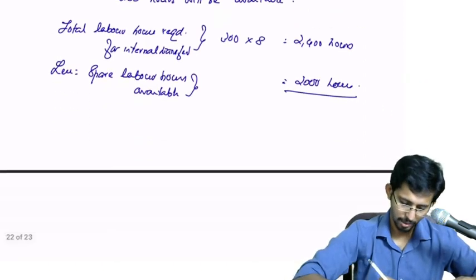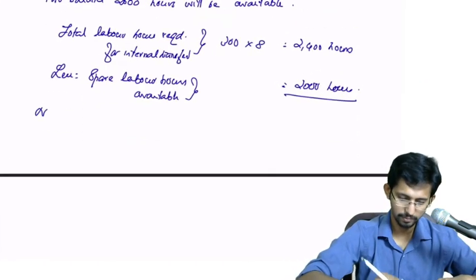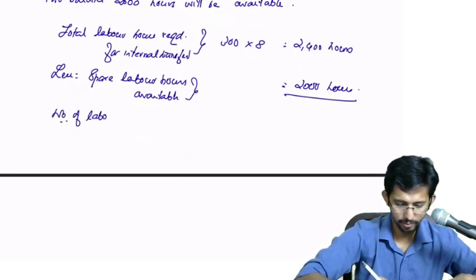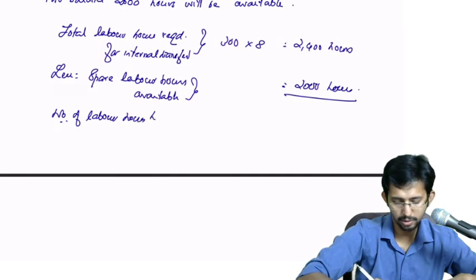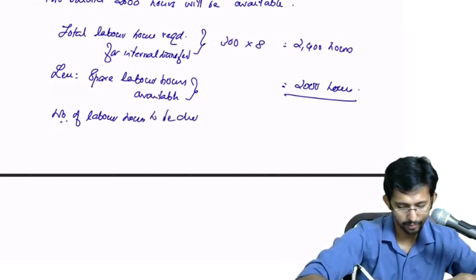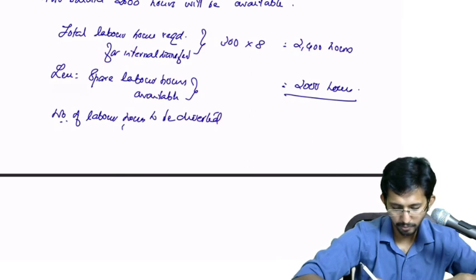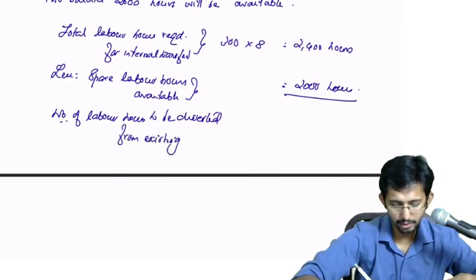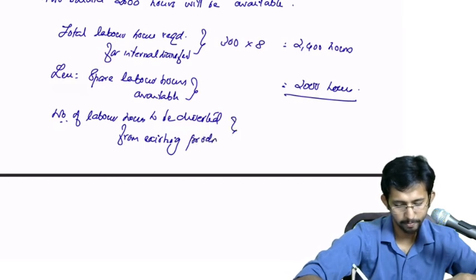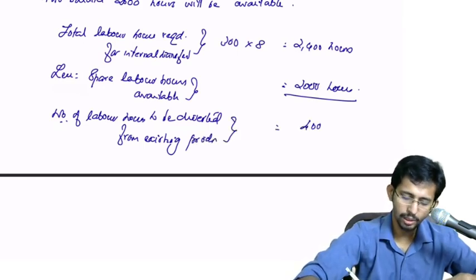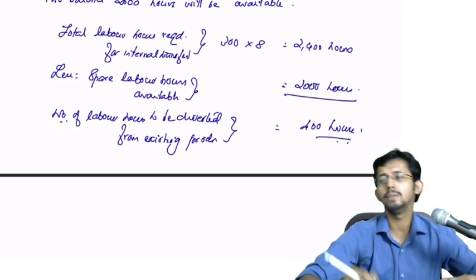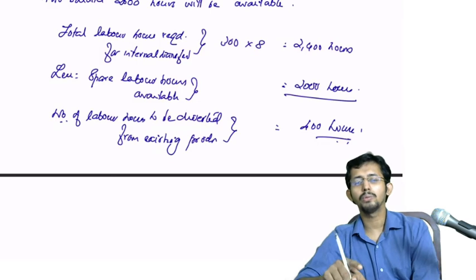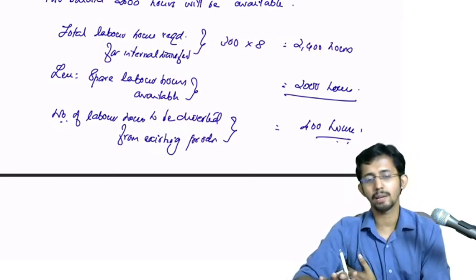Therefore, number of labor hours to be diverted from existing production is equal to how much? Only 400 hours should be diverted from the existing production, because you require total 2400 hours, out of which 2000 hours is already available as spare hours.